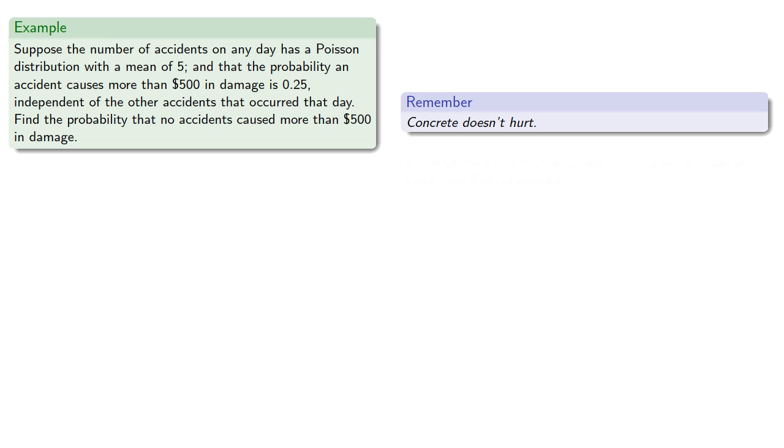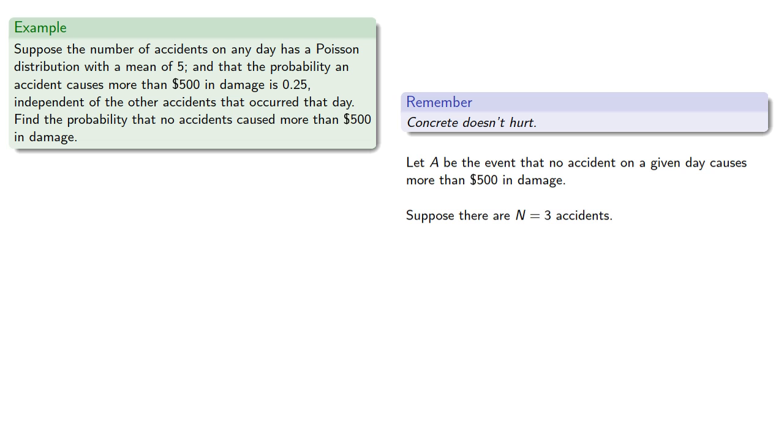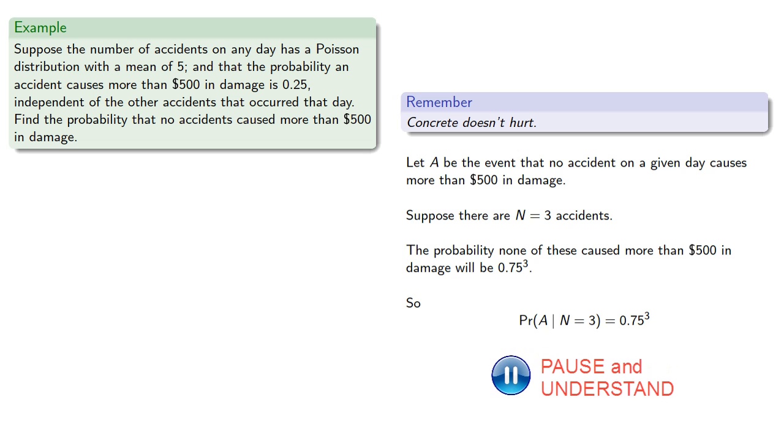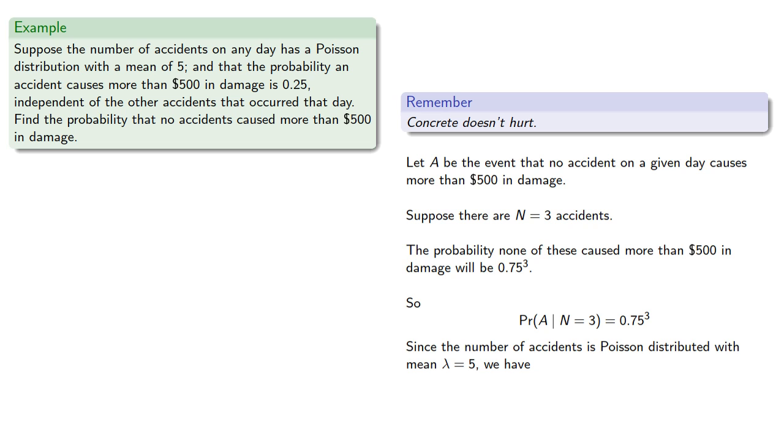Let A be the event that no accident on a given day causes more than $500 in damage. Suppose there are n equals 3 accidents. The probability that none of these caused more than $500 in damage is going to be the complement, 0.75 cubed. And so the probability of event A, given that there are 3 accidents, is 0.75 cubed. And since the number of accidents is Poisson distributed with mean lambda equal to 5, the probability that there are 3 accidents will be: